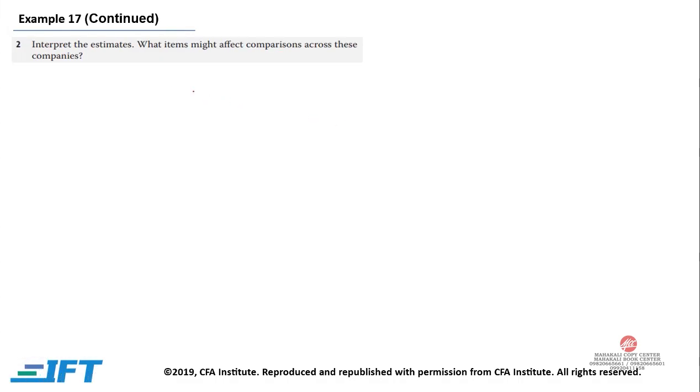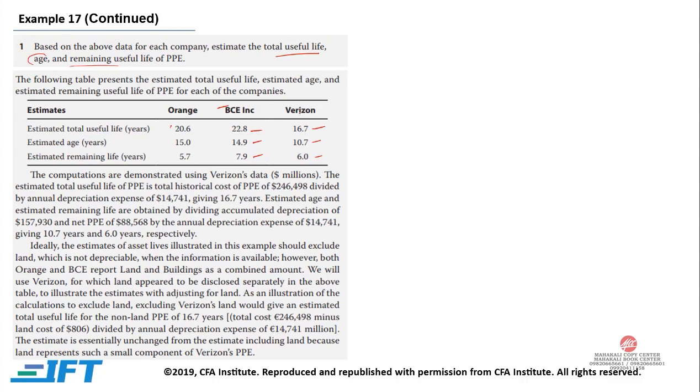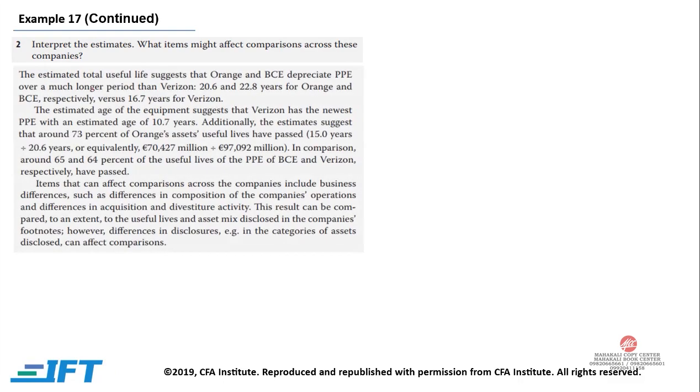Now the second question is, interpret the estimates. What item might affect comparison across these companies? If you look, Verizon has taken the total useful life as 16.7, which is the lowest of the three. So it means that the estimated life for Orange and BCE is higher, so the depreciation that they are calculating is lower, and this will go into effect. Now let's see what the answer is.